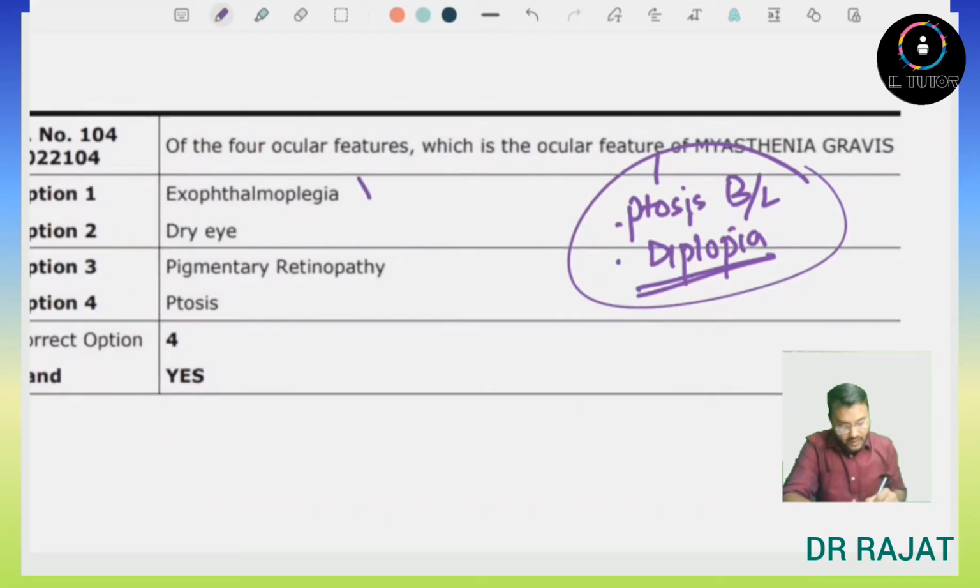No, it is seen in hyperthyroidism. And dry eye? No, it is seen in Sjogren syndrome. Pigmentary retinopathy is also not seen, but ptosis is seen. So answer will be option number 4, ptosis. Generally, ptosis is bilateral and diplopia is also present.